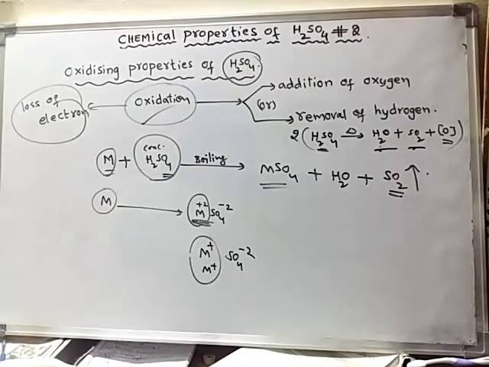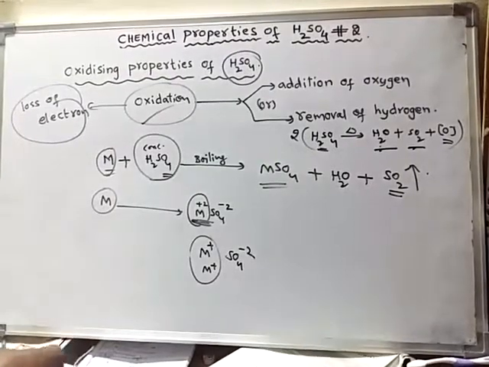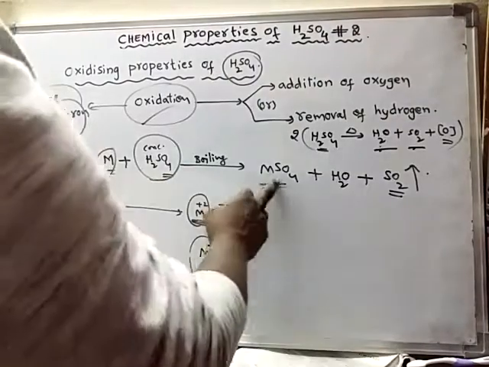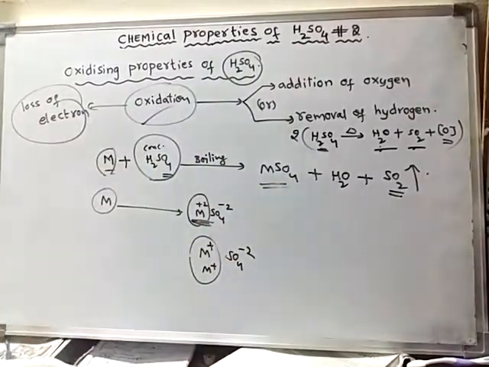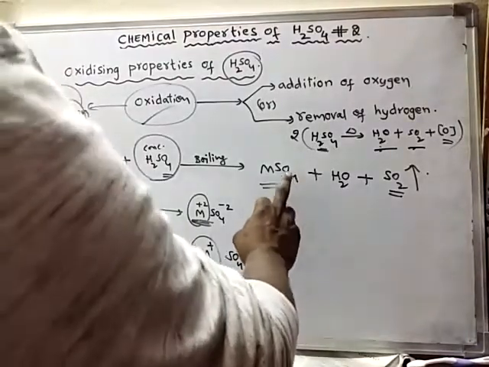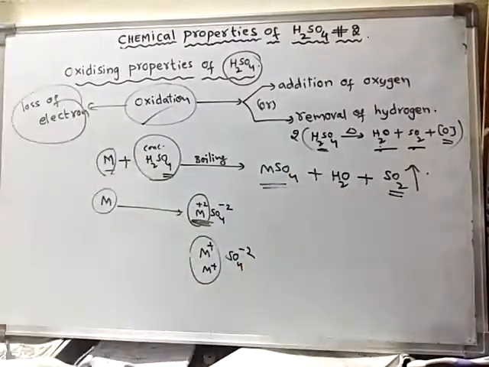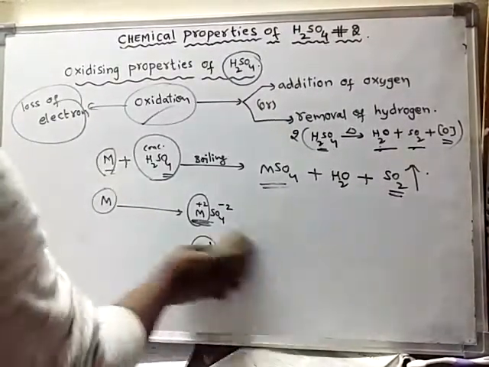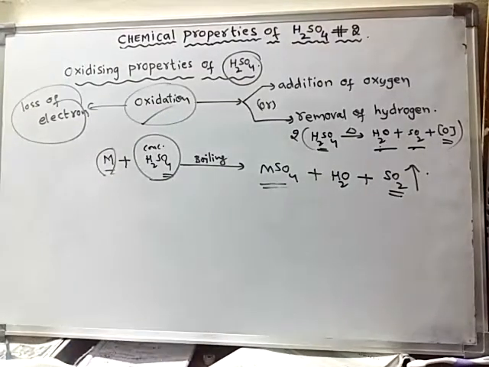So like this the metallic property, here metals when reacted with concentrated sulfuric acid, what happens? They undergo oxidation. So metals also will undergo oxidation and produce sulfate, water and sulfur dioxide gas. Okay, we'll take one more example for this.